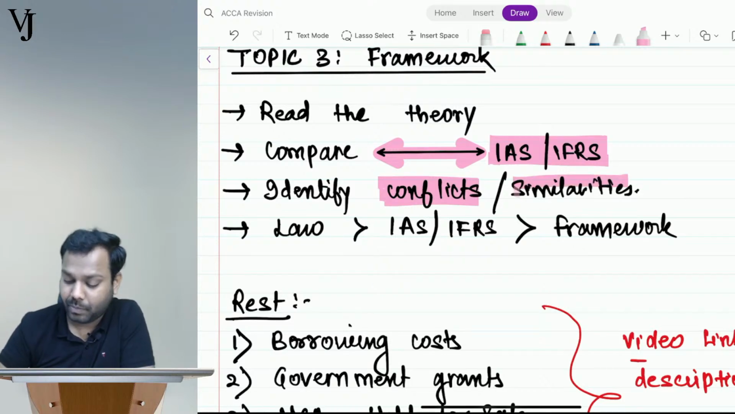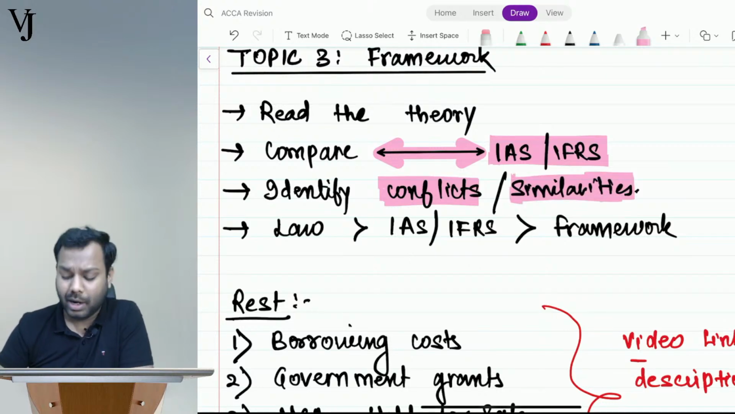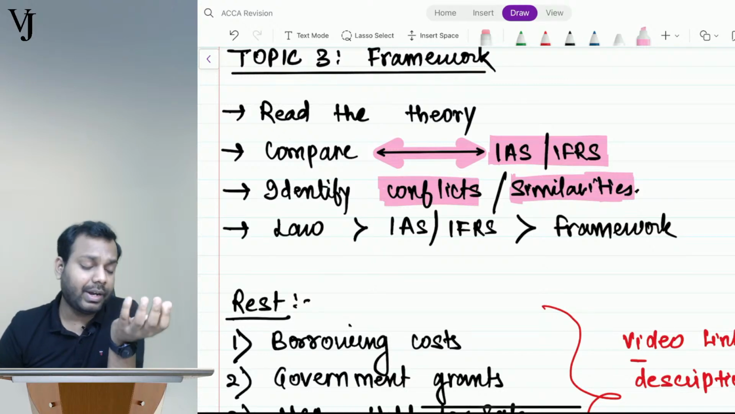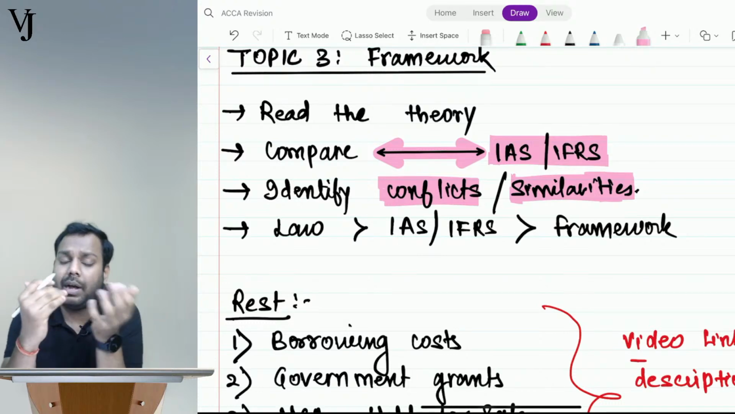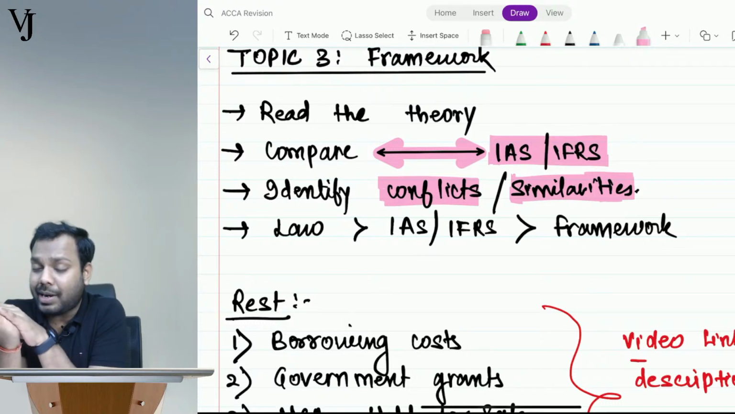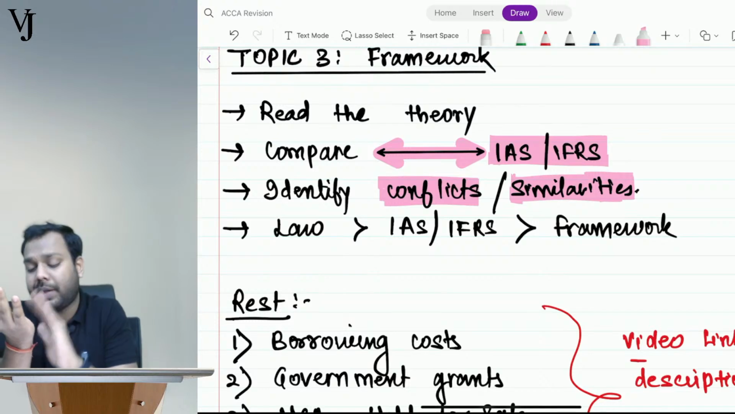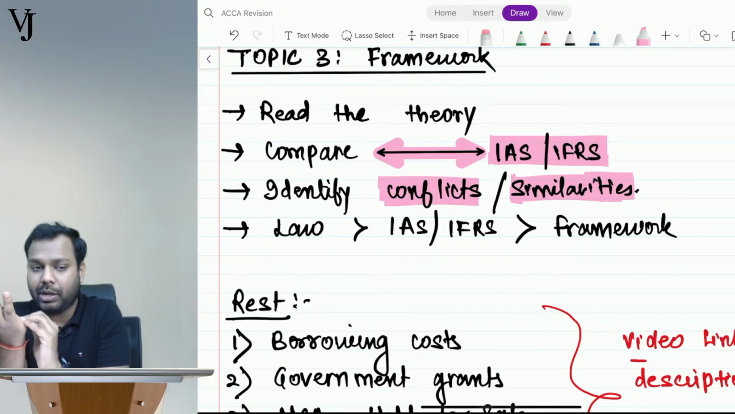Both. And don't need to learn it by heart. Don't learn it. Understand it. Why? Because the framework will give you a definition of asset, liability, income, expenses, equity, right? And the relevant standards will also give you the definition for an asset, liability, income, expense, or equity.